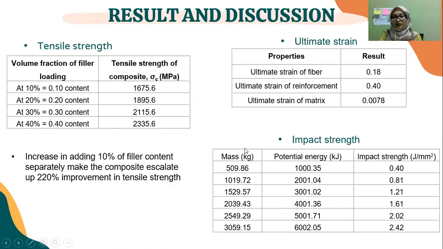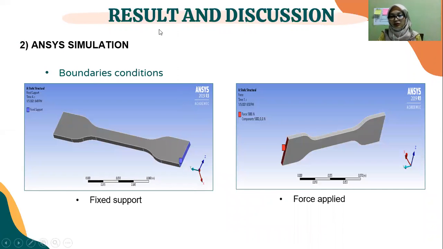The force applied in this study is from 5 kN to 30 kN. It's applicable for automotive and aerospace applications. Also, this table shows that an increased mass applied results in increased values of potential energy and impact strength. And then we continue to the result discussion of the ANSYS simulation. At the end of this result discussion, I will compile all the values in a table to get a better view.